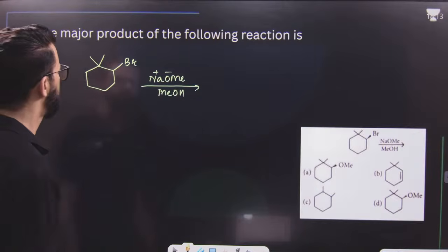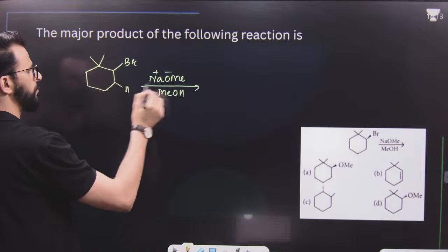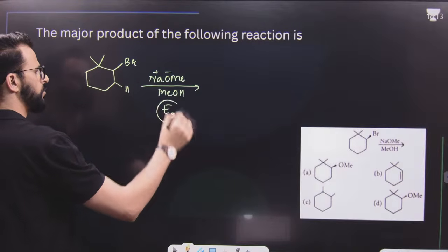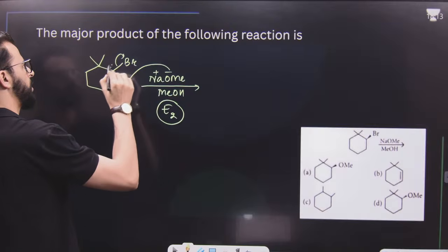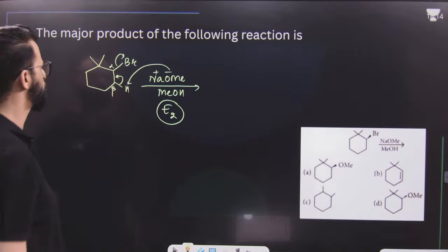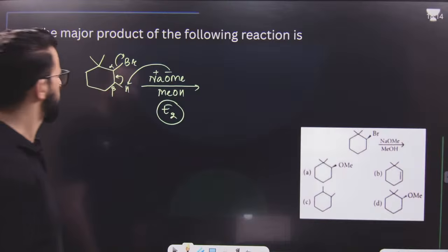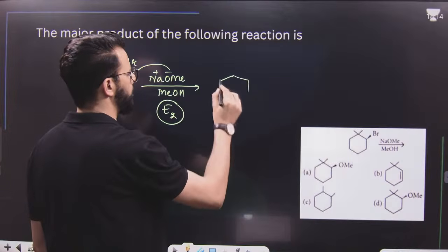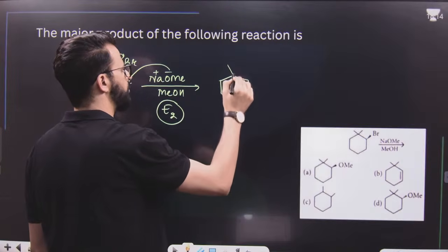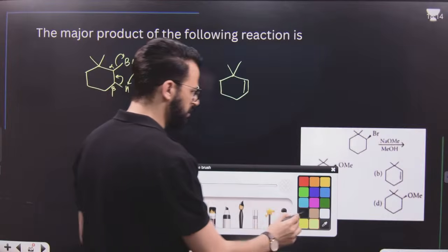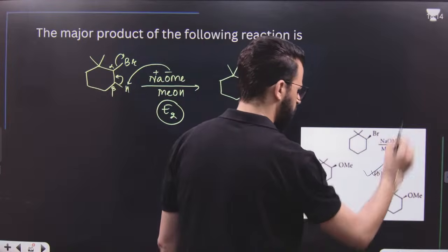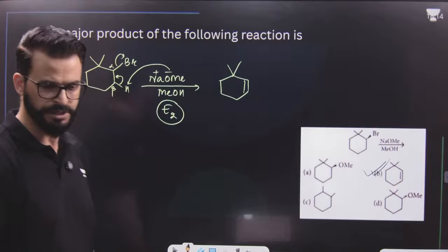What will happen? It will remove this hydrogen from beta position. It's an E2 reaction. It will remove this hydrogen and then it will be alpha beta position from which elimination takes place. So we will get a product like this. So this will be the major product of this reaction. That means option B. Option B is the major product.